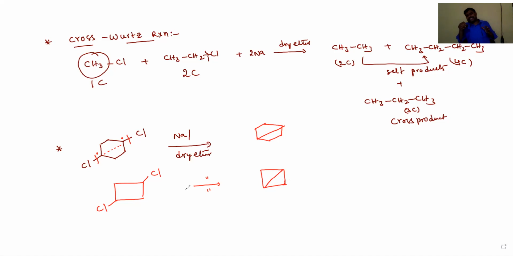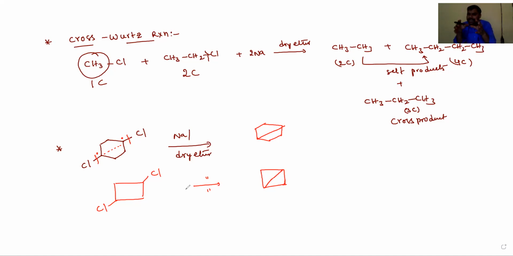Now in the Wurtz reaction, it is not possible to prepare alkanes containing an odd number of carbon atoms. So we are unable to prepare odd-carbon alkanes. Then how do we prepare alkanes with an odd number of carbon atoms? For that, the problem can be solved by the Corey-House reaction, and they use one organometallic reagent, OMCs.